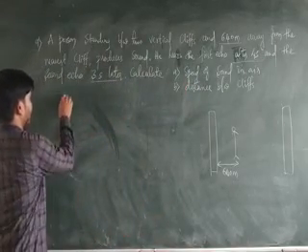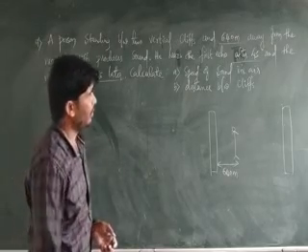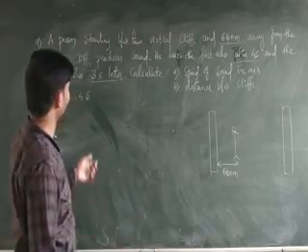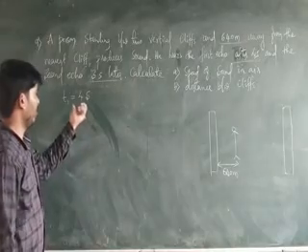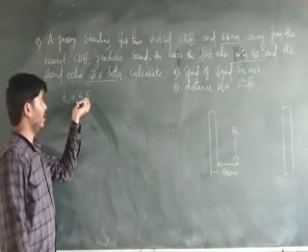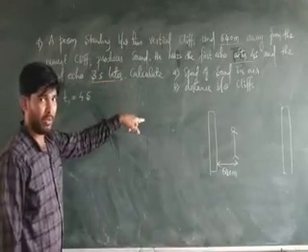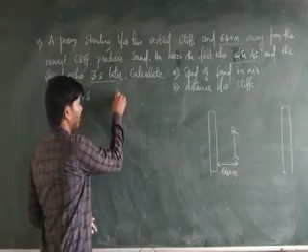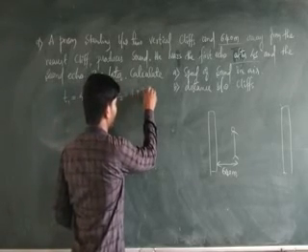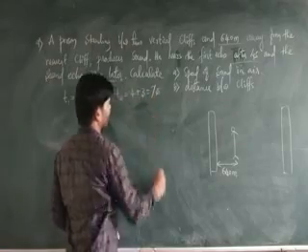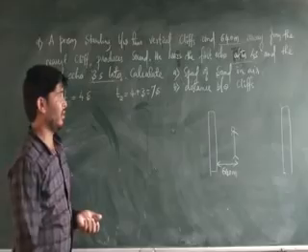So it means the first echo is heard after 4 seconds, and the second echo is heard 3 seconds later. Then what is the total time taken for the second echo to be heard? That is 4 plus 3, 7 seconds. It means after 7 seconds, the second echo is heard.